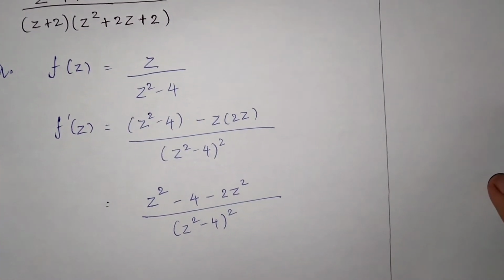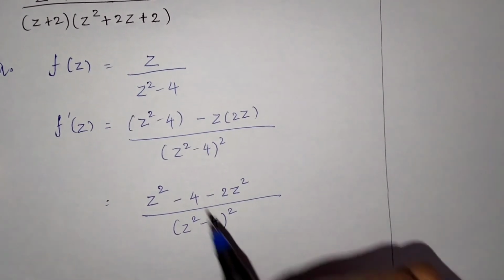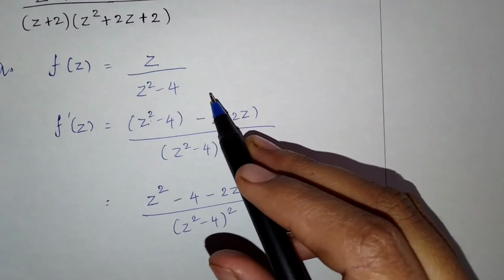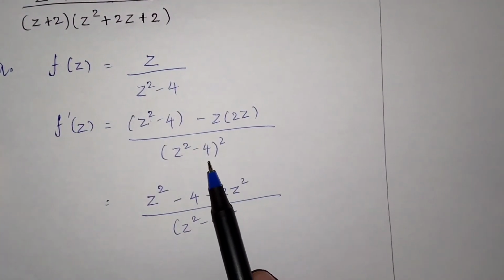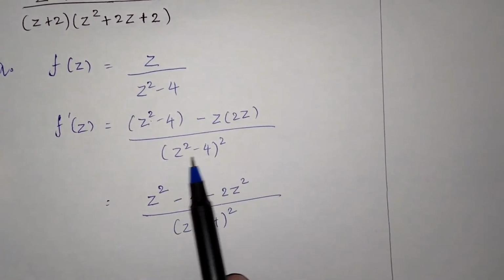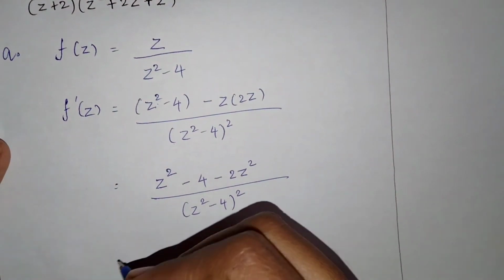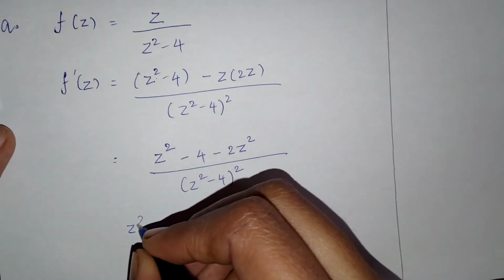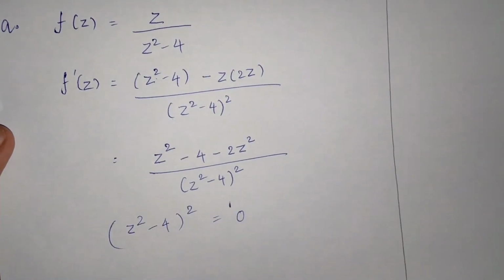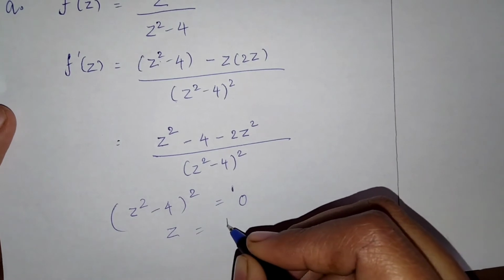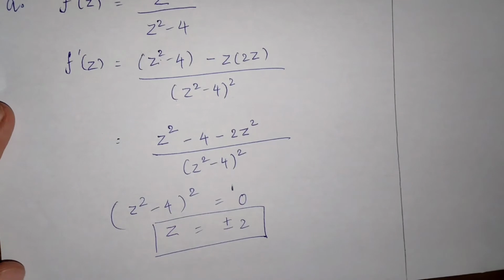Now in order to find whether the function is analytic or not, you have to consider this denominator term equal to 0. When such a function is given, first of all take its derivative, and then set the denominator term equal to 0. So here we will get z square minus 4 whole square equal to 0, so z equal to plus or minus 2.